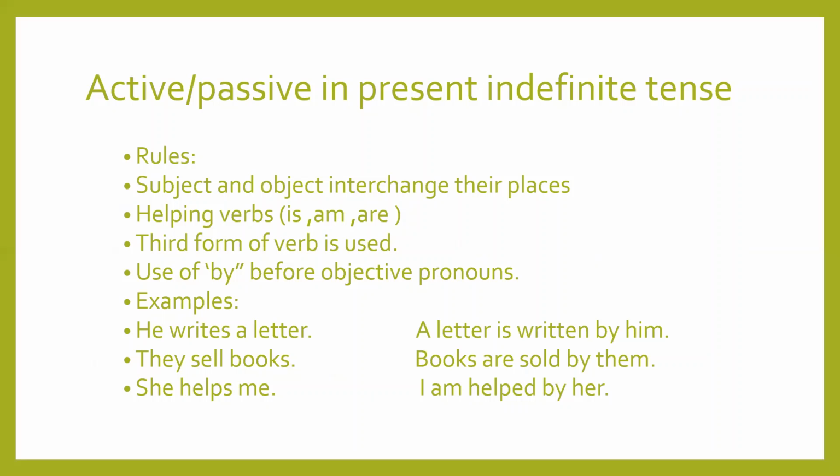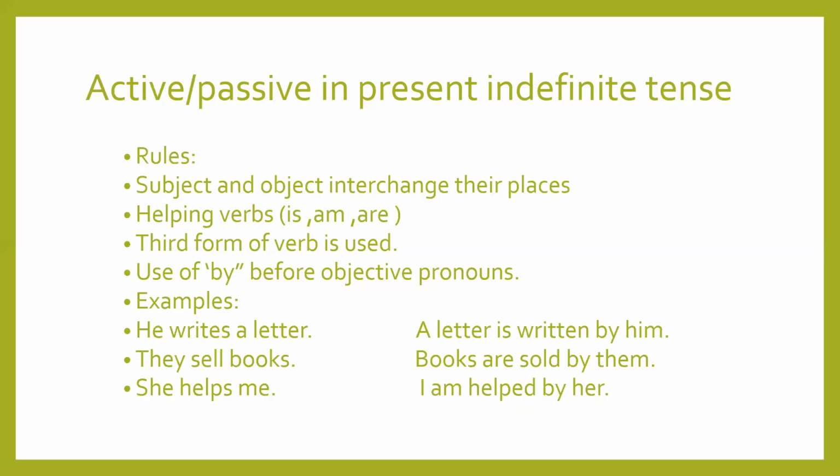Subject goes at the object place and object comes at the subject place. In case of present indefinite tense, we use helping verbs is, am, and are according to the pronouns. And then third form of verb is used. This is a common rule in all active passive. Use of by before objective pronouns.